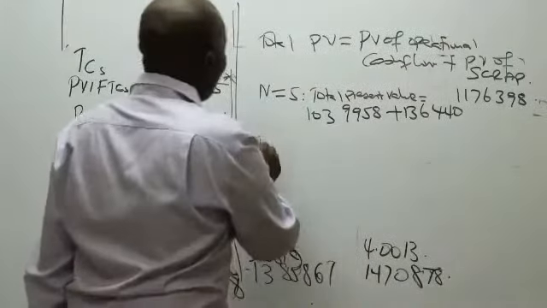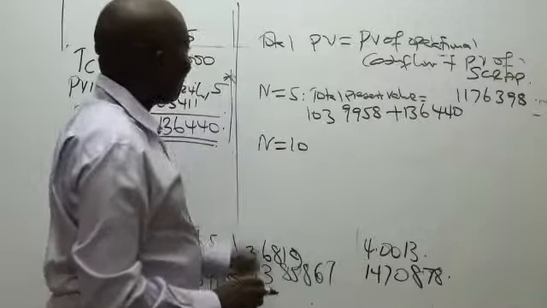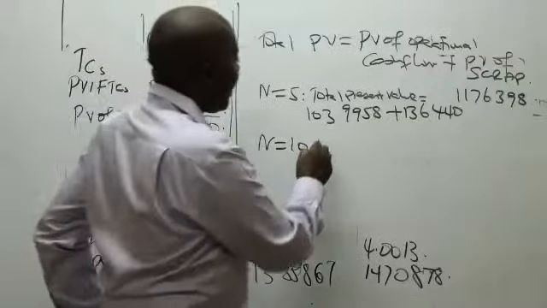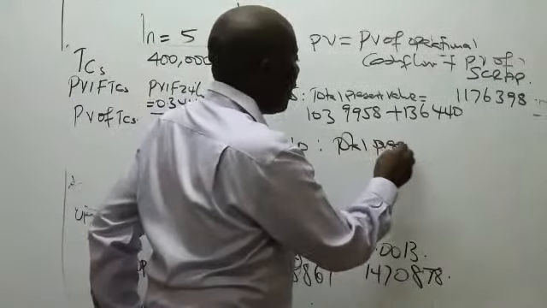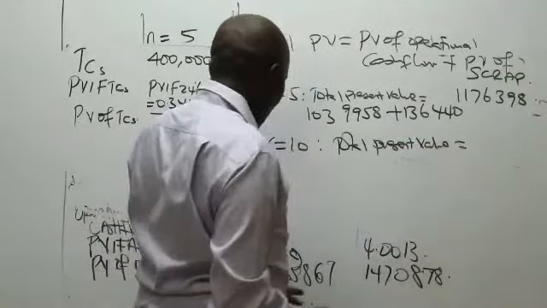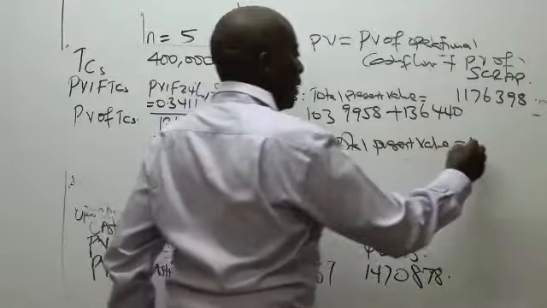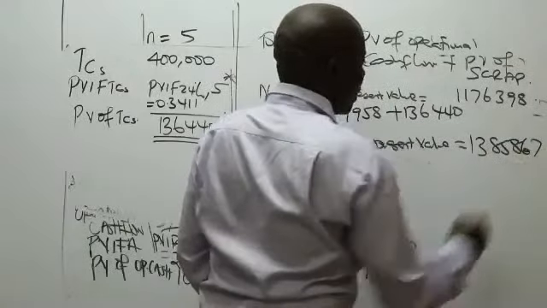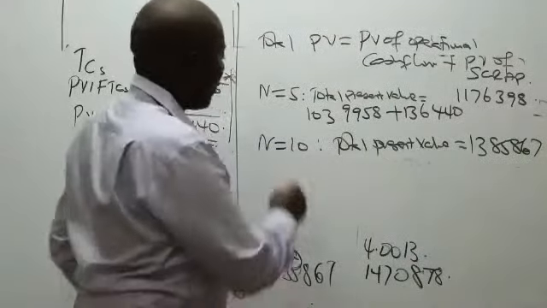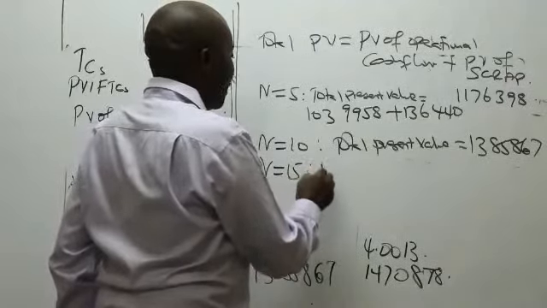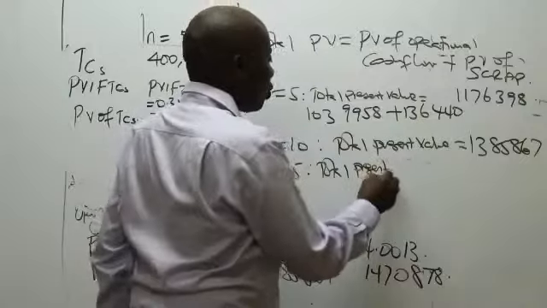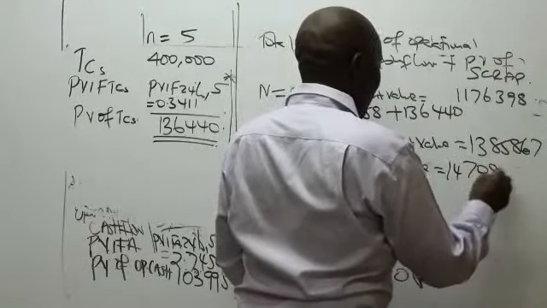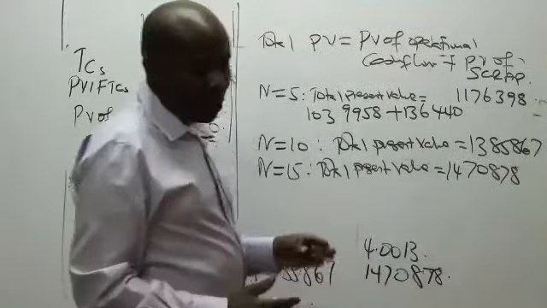How about the total present value when N is 10? When N is 10, fortunately, we know that we don't have scrap. The total present value remains just this that we had down here, 1,385,867, like that. The same, when N is 15, the total present value will be equal to 1,470,878. Thank you, and thank you so much.